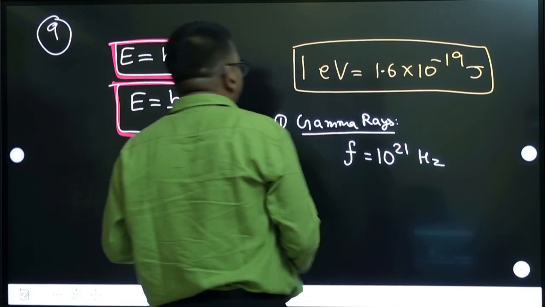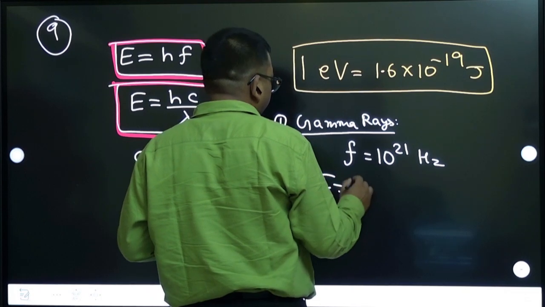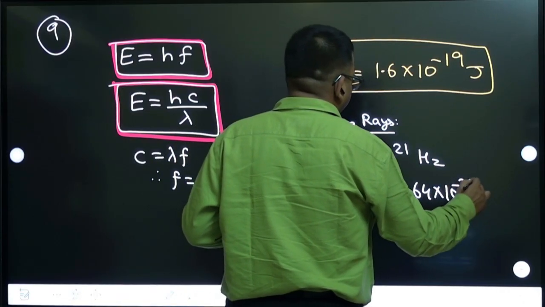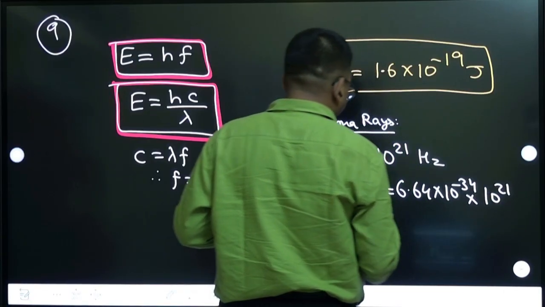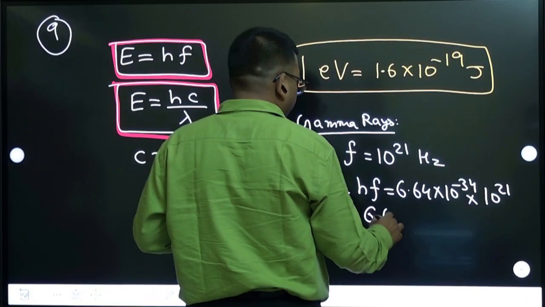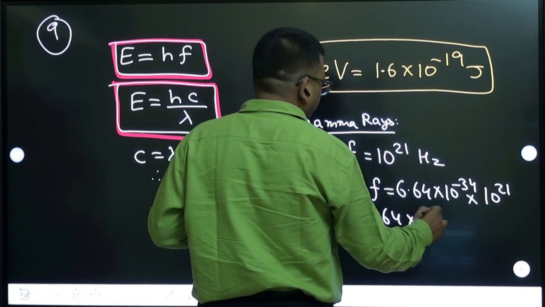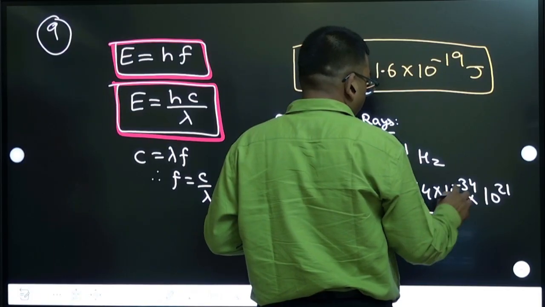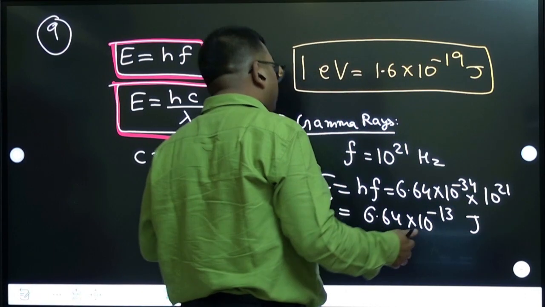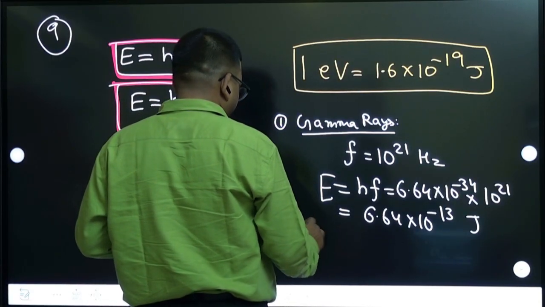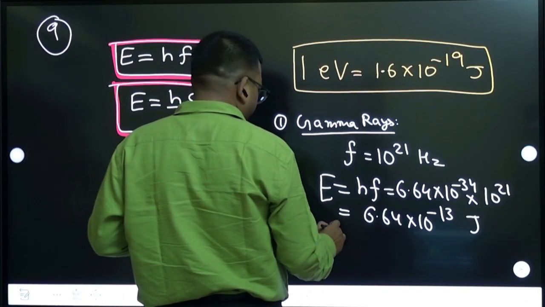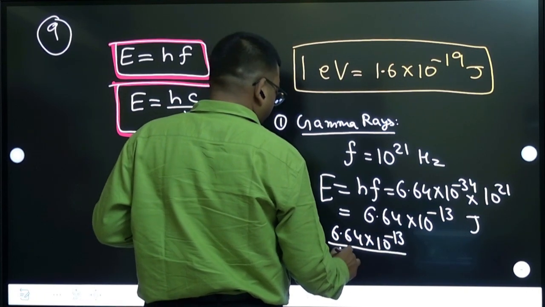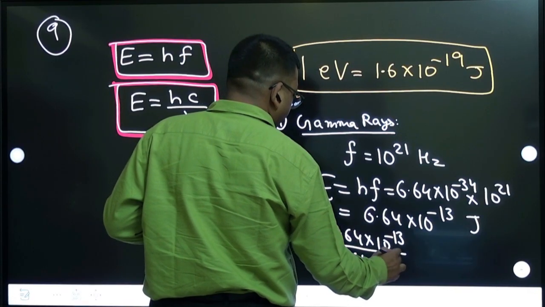Now calculate the energy. Energy is equal to h into frequency. h is 6.64 into 10 to the power minus 34. Frequency is 10 to the power 21. So this becomes 6.64 into 10 to the power minus 13, correct? This is joule. I want to convert in electron volt. So divide by this 1.6 factor: 6.64 into 10 to the power minus 13 divided by 1.6 into 10 to the power minus 19.